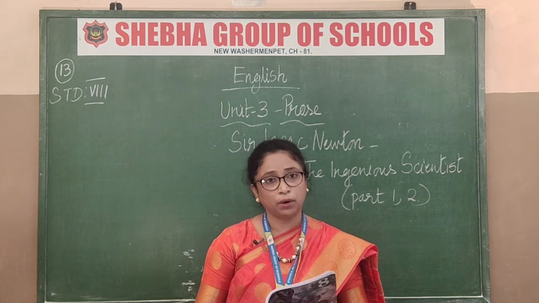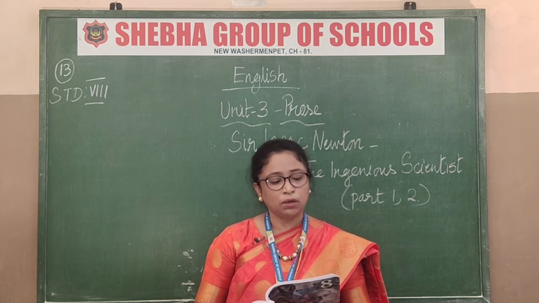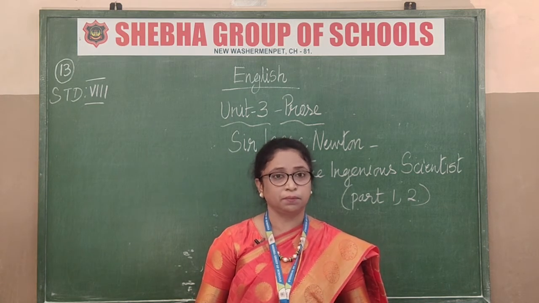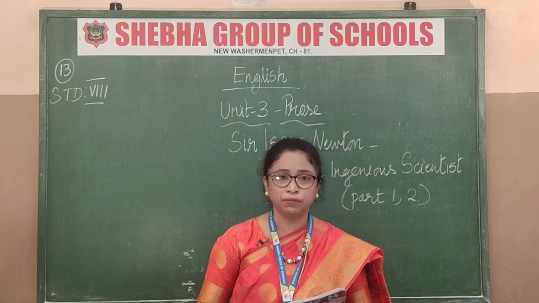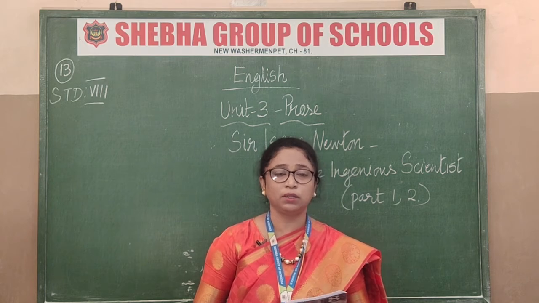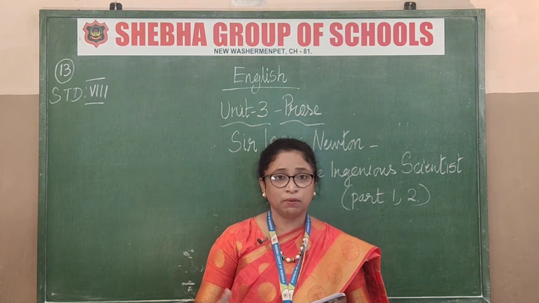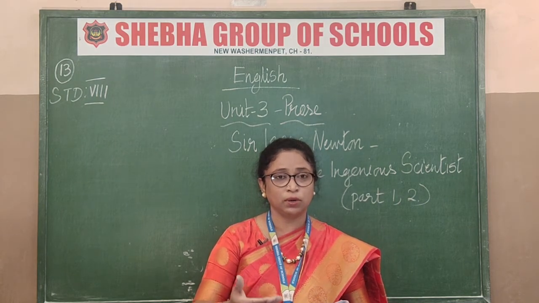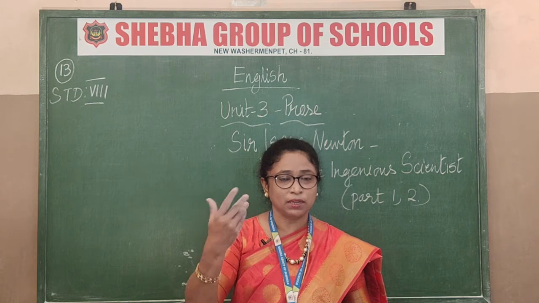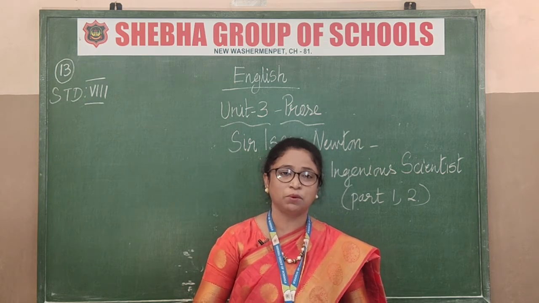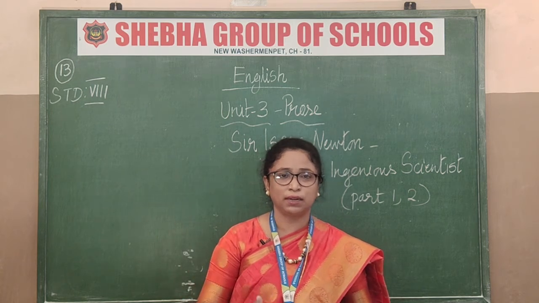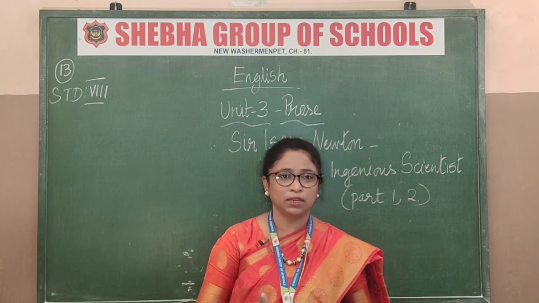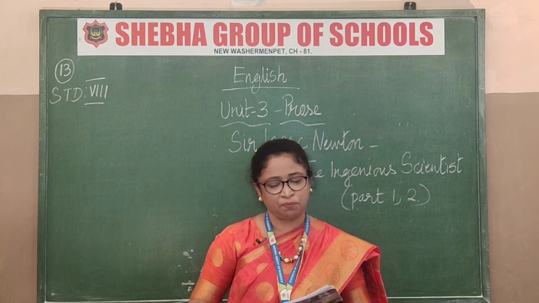So what's the first one? Where he was born, and when. On Christmas Day, 1642, December 25th, he was born. Like Jesus was born, a messenger of God, in the same way he as a messenger told us about the laws of motion and gravity, about physics, about calculus and about everything. So many theories have been taken from him. Such a great person. See, two great persons were born on the same day.